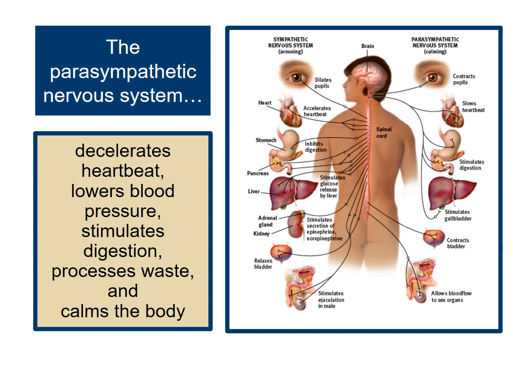Here's the diagram. So we've got sympathetic on the left, parasympathetic on the right. So the notes that you took are on the left-hand side in the box, but just look over all the other things that happen as a result of the sympathetic nervous system being aroused. And on the right, as a result of the parasympathetic nervous system being aroused.